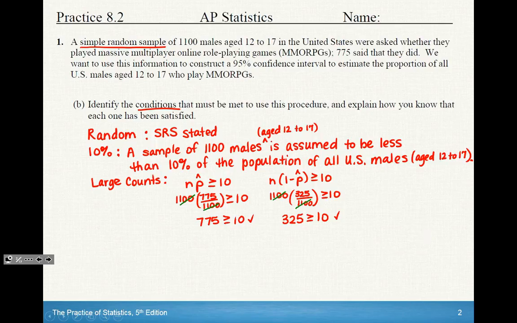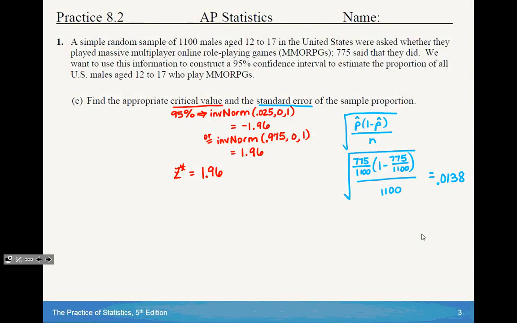So those are the conditions that we have to talk about. Please don't forget to include random. We've got to have random for all of our different scenarios, but we also need the 10% rule, and we need large counts anytime we're dealing with proportions.